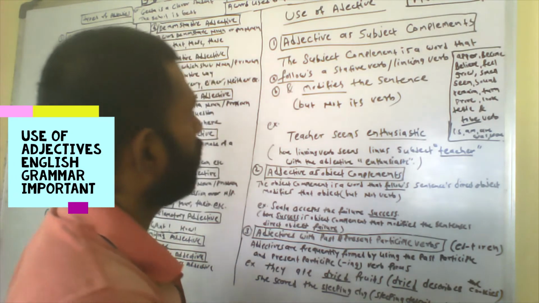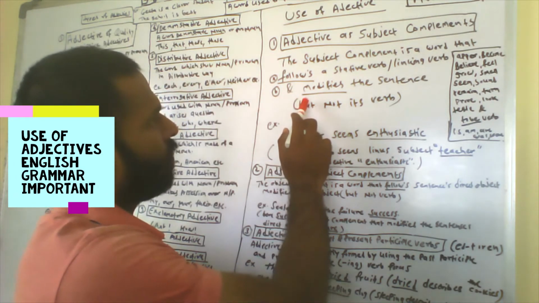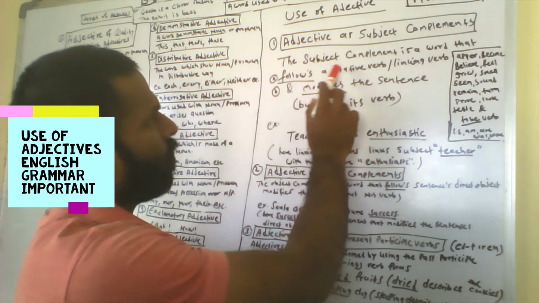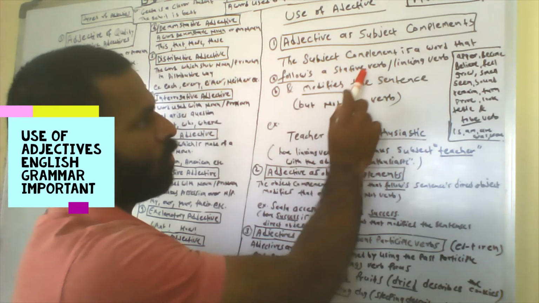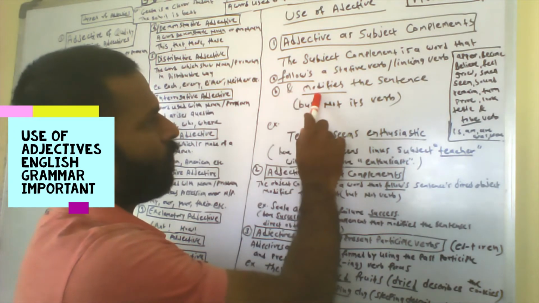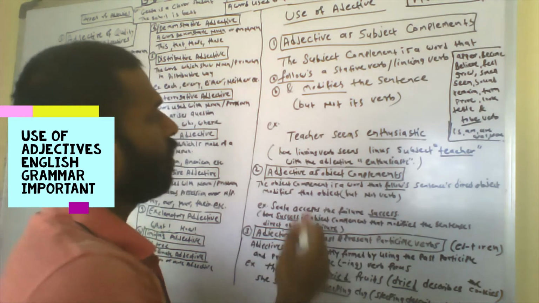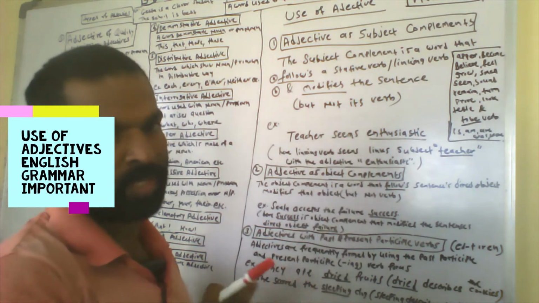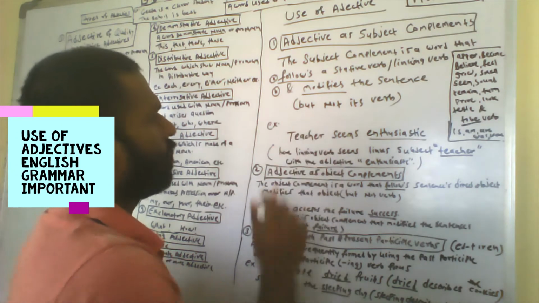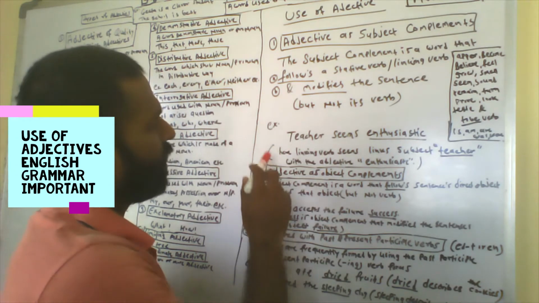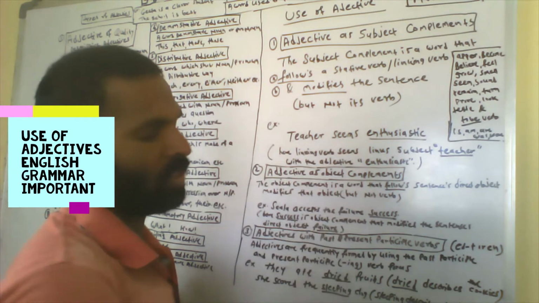Three things are important in a subject complement. First, it follows a stative or linking verb. Second, it modifies the sentence but not its verb. Third, but not its verb. Then the example is: the teacher seems enthusiastic.